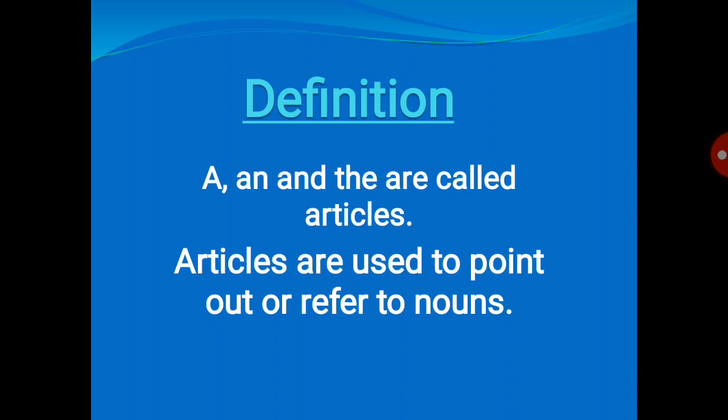Means articles are used to point out the nouns, and are used to refer to nouns. A, an, and the are called articles, and articles are used to point out or refer to nouns.